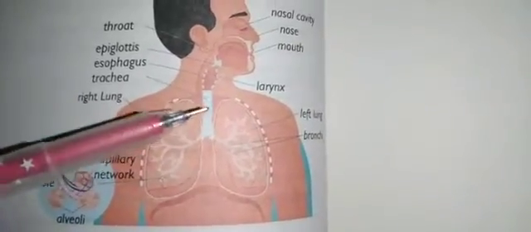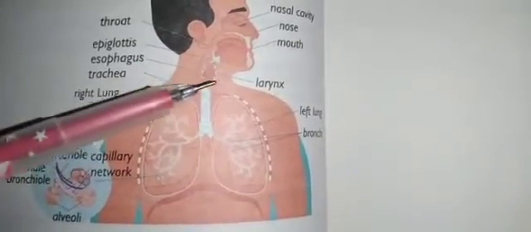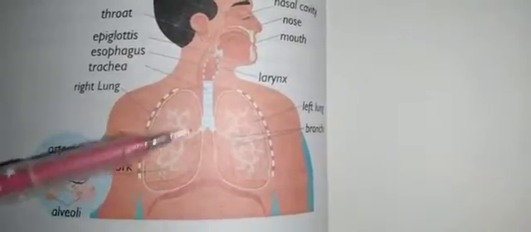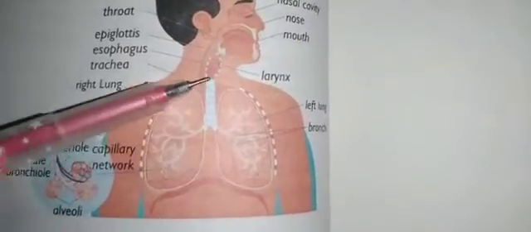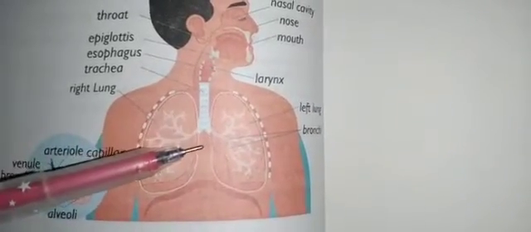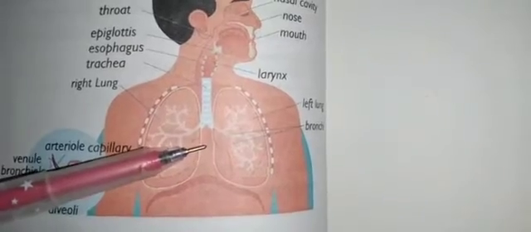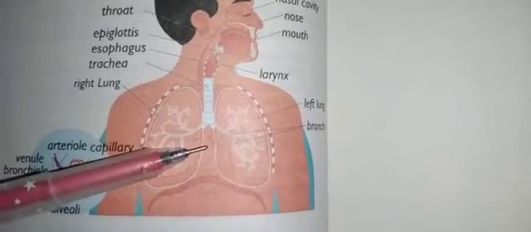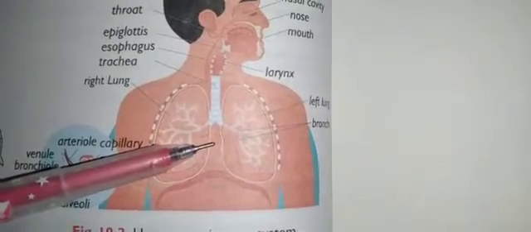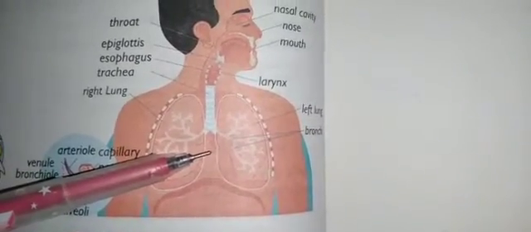Like the nose, the trachea is lined with cells that release mucus. The air continues to get moistened in the trachea due to the mucus. If some foreign particles irritate the cells of the trachea, we cough or sneeze, and the particles come out of the body into the air.